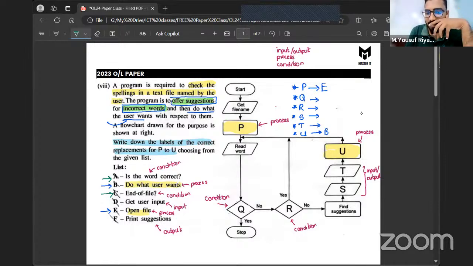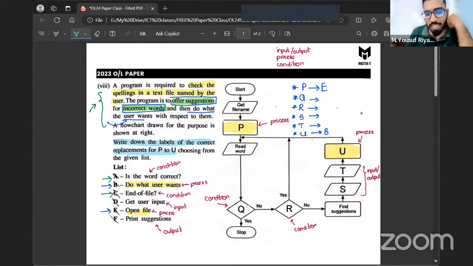Now, once you read the word, as per the given scenario, the first thing you have to do is check, is the word correct? And if the word is correct, then there is no issue. If the word is wrong, then basically you have to find suggestions, and that has a whole pathway, right? But if you look at this flow chart, let's see what is suitable.